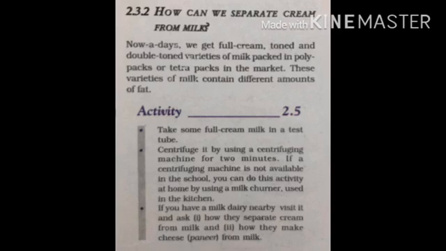If a centrifuging machine is not available in the school, you can do this activity at home by using the milk churner used in the kitchen. If you have a milk dairy nearby, visit it and ask how they separate cream from the milk and how they make cheese and paneer from milk. Now answer: what do you observe on churning the milk? Explain how the separation of cream from the milk takes place.